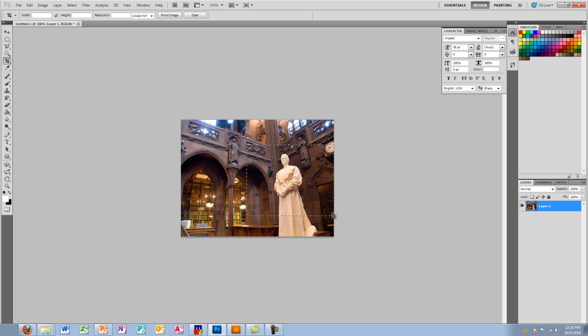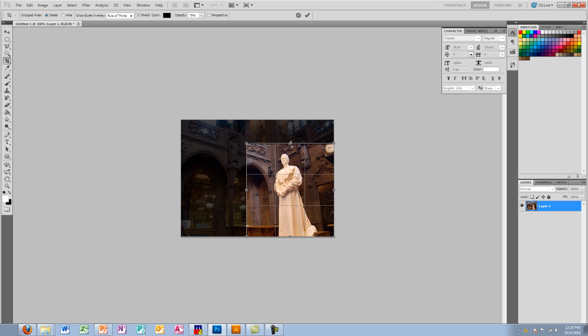I can also use the crop and cancel buttons up top, and I can also press enter. There's 3 different ways of doing it.